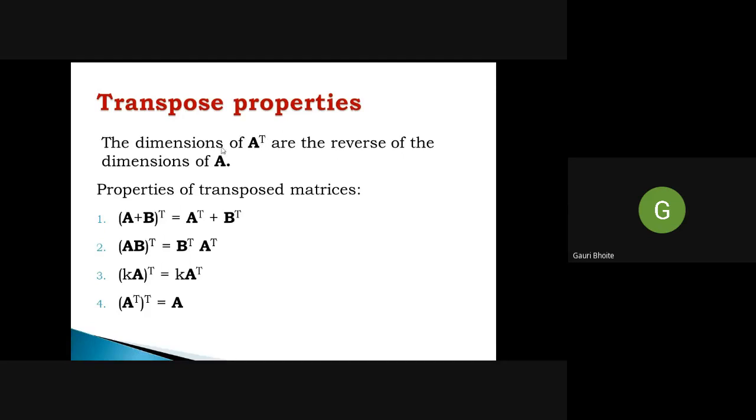Okay. And the dimension of the matrix reverses. So if matrix A is 2 by 3, A transpose becomes 3 by 2. Important properties are: (A plus B) transpose is the same as A transpose plus B transpose. Then (AB) transpose is B transpose A transpose. (kA) transpose is k times A transpose, and (A transpose) transpose is A. Just recalling, because somewhere we are using these while solving the examples.